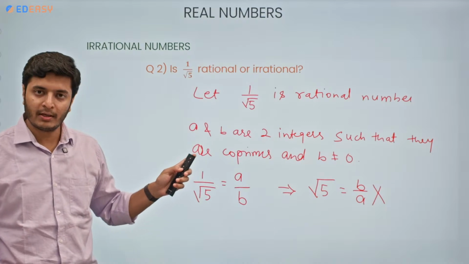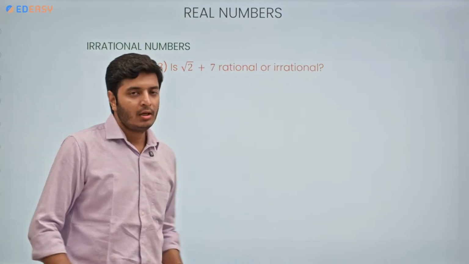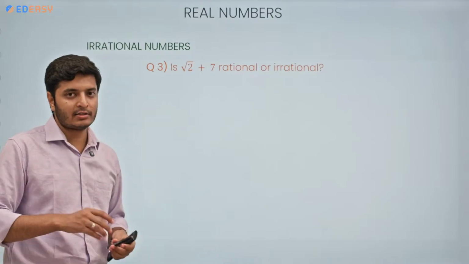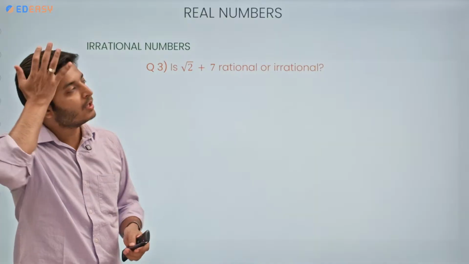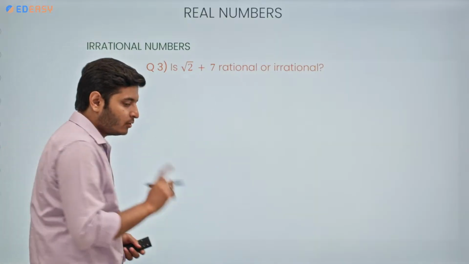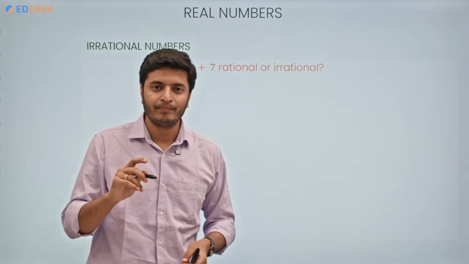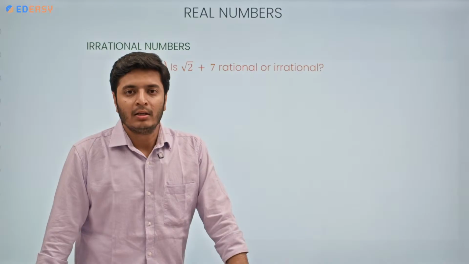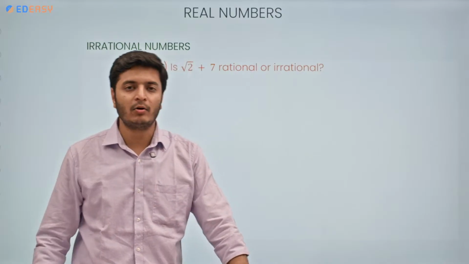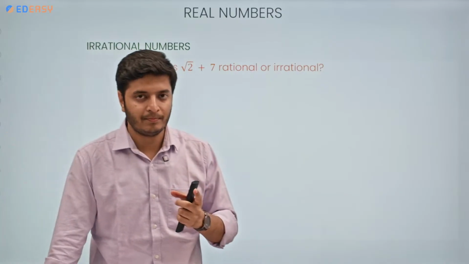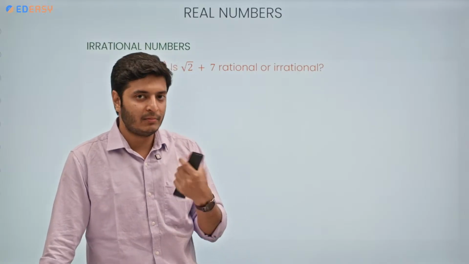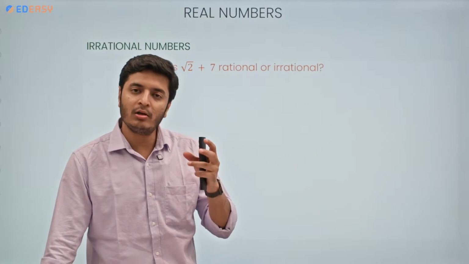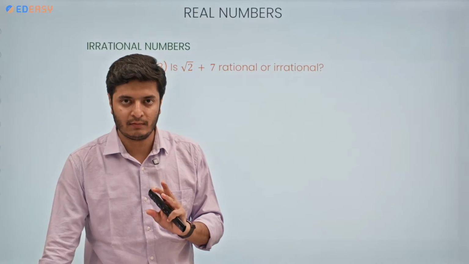One more type of problem, correct? Now let's see one more. Root 2 plus 7. We need to show whether it is rational or irrational, right? Now, we know that root 2 is irrational. We just saw the proof. But this time we are adding one rational number with an irrational number. Let me give you a fair idea about this. This is basically irrational. Whenever you are adding, multiplying, dividing any rational number with an irrational number, the whole value will become irrational itself.